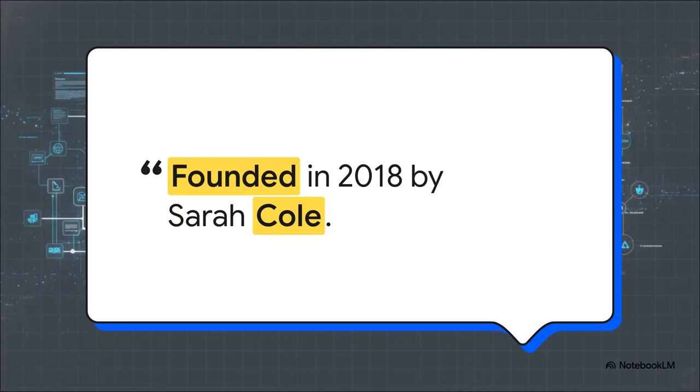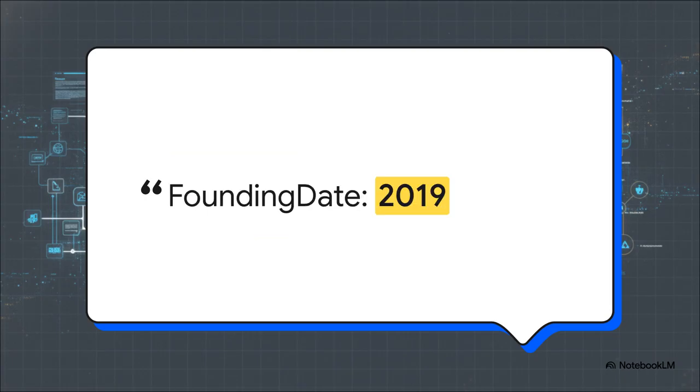Let's look at how this plays out in the real world. Imagine an AI system reading your beautifully designed homepage and extracting this super clear founding date, founded in 2018 by Sarah Cole. To a human reader, hey, this is perfectly clear, right? But then the machine reader checks your structured data code and encounters this massive contradiction. The schema says the founding date is 2019. Maybe a developer just copy-pasted some old code, but to an AI evaluating consistency, this disagreement acts as a giant red flag. Think about it. If you don't even know when your own company was founded, why on earth should the machine trust you on complex facts?